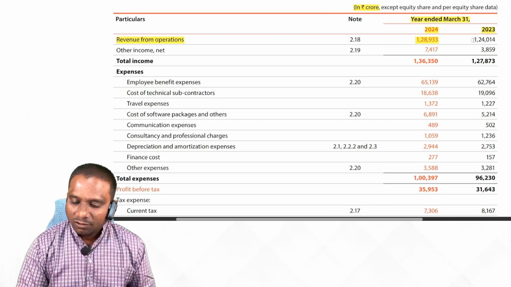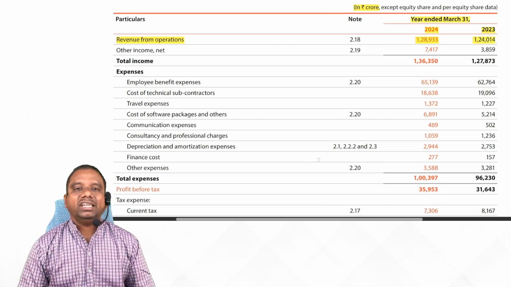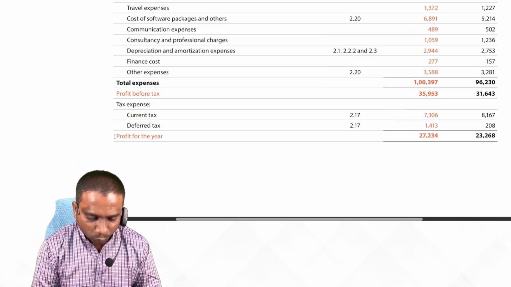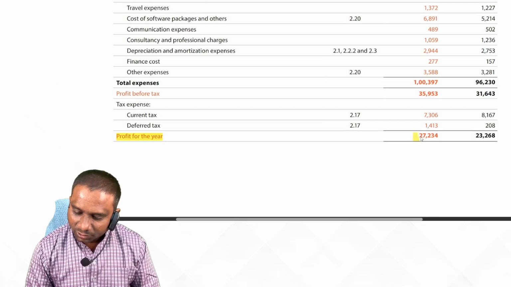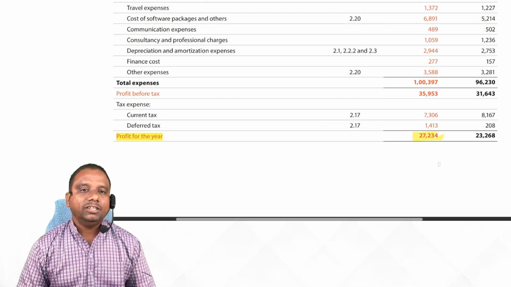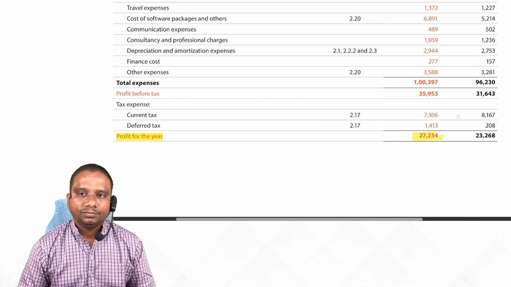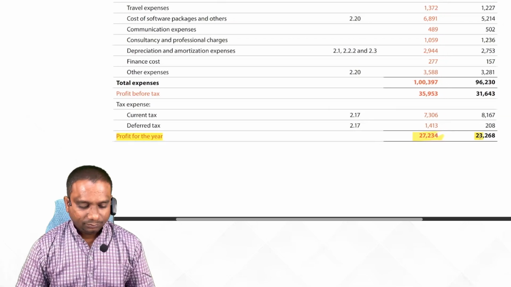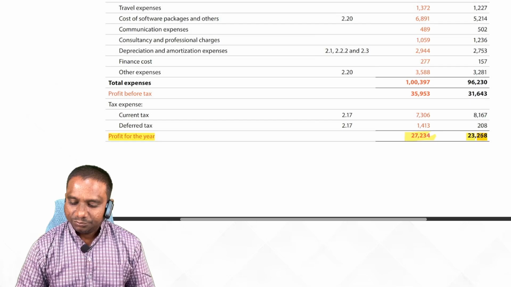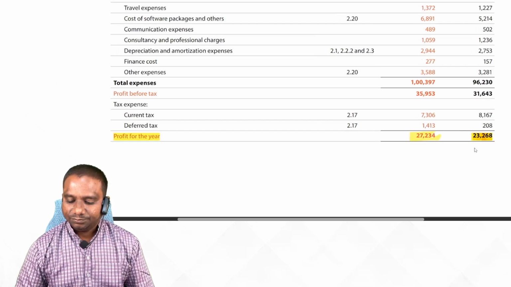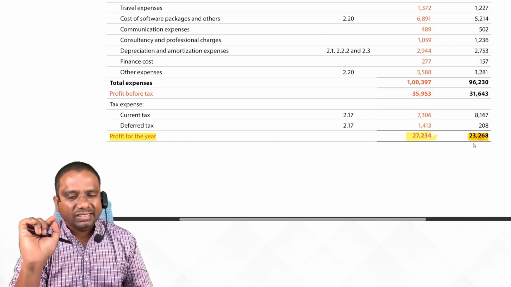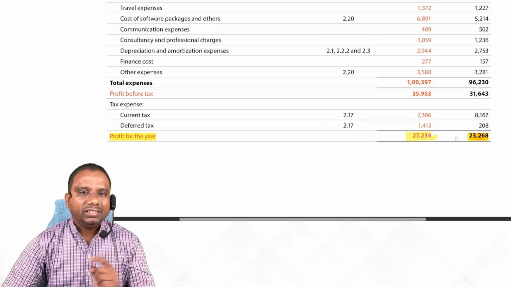Last year, 1,24,014 crore. Finally, come to profit for the year: 27,234 crore of profit Infosys reported. Previous year, 23,260. Compared to the previous year, there is some improvement.